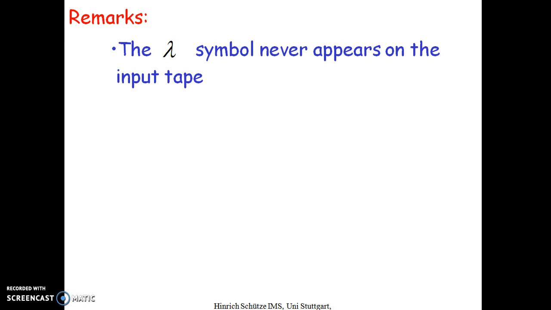The lambda symbol never appears on the input tape. We will not have it on the input tape. So this you have to keep in mind.